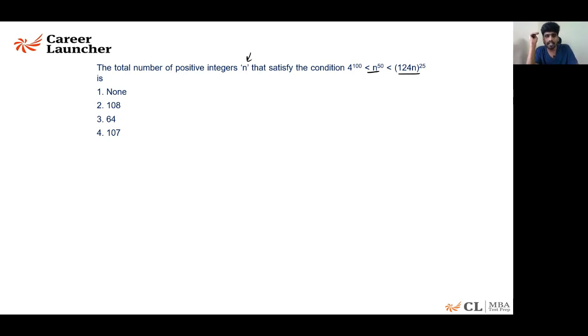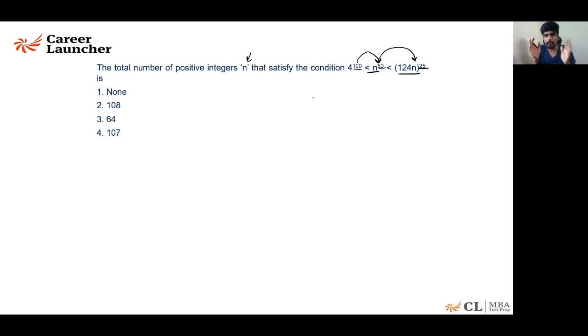See, one thing I have learned over my 28 years of existence in life is that you cannot compare apples with oranges. You can compare apples with apples or oranges with oranges. Look at the indices. Here the power is 100, here the power is 50, here the power is 25. How are you even comparing this, unless the powers are equal?